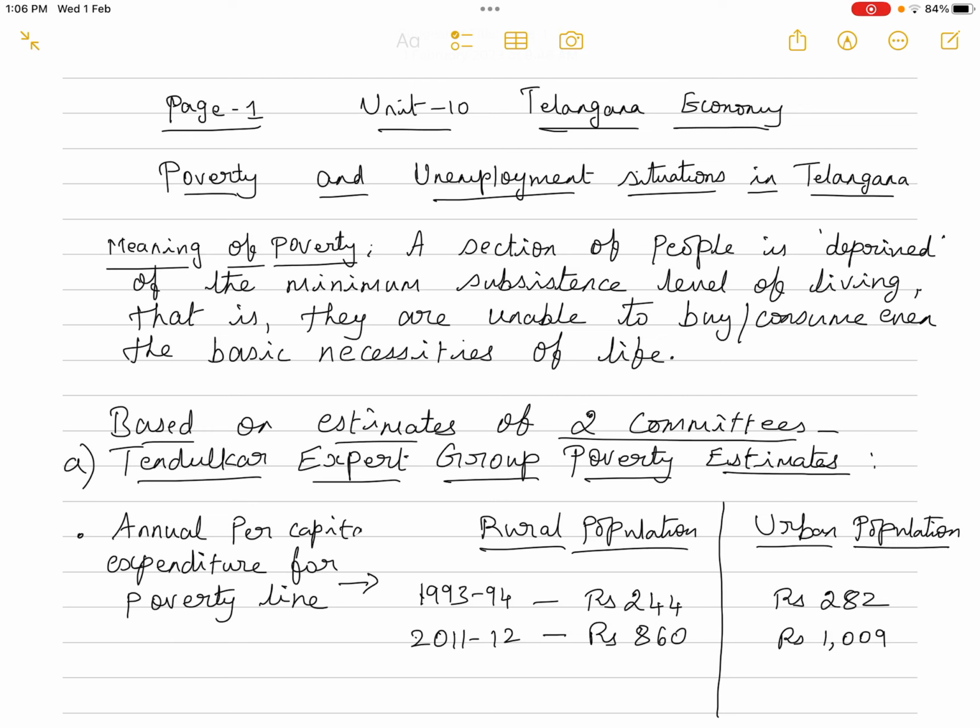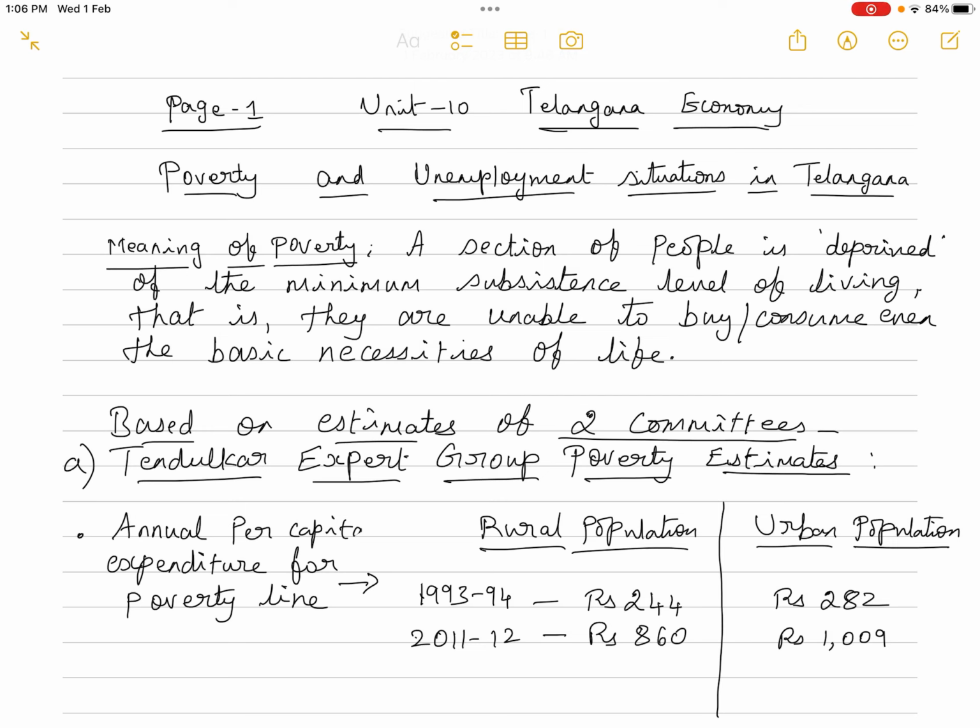In today's class, we will discuss the poverty and unemployment situations in Telangana, which is in Unit 10, Telangana Economy. Okay. First, what is the meaning of poverty? Poverty has been defined as a section of the population being deprived of the minimum subsistence level of living. That is, if a person is unable to consume even the basic necessities of life, the subsistence level of consumption, if they are unable to buy or consume even the basic necessities of life, then they are considered to be below the poverty line.